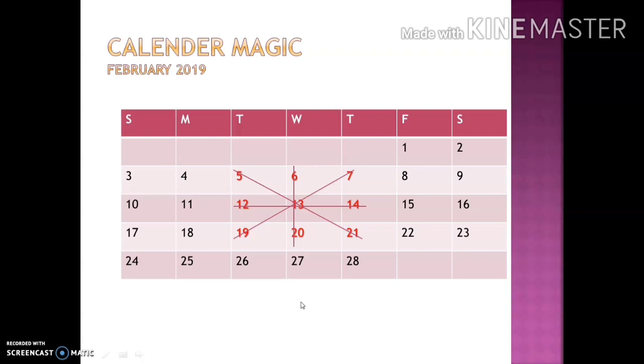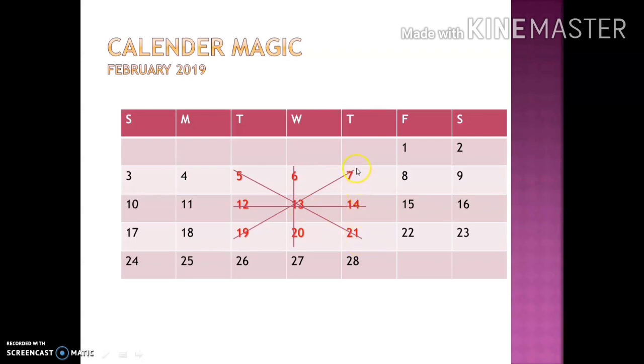Now again this horizontal line, add 12 plus 13 plus 14. What will be your answer? 39. Again 39. Now add this diagonal line, 5 plus 13 plus 21. Answer is 39.